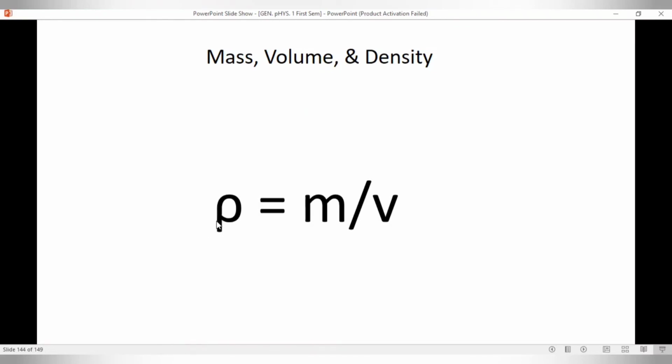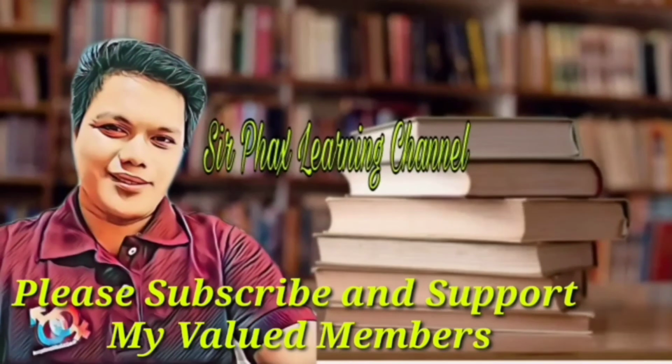Once the density increases, the volume decreases. But here, for the relationship of density and mass, once you increase the mass, the density will increase. You increase the density, the mass will increase. Or you decrease the mass, the density will decrease. But for volume, since inverse yung relationship ni density and volume, opposite yung mangyayari sa kanilang dalawa. Okay?